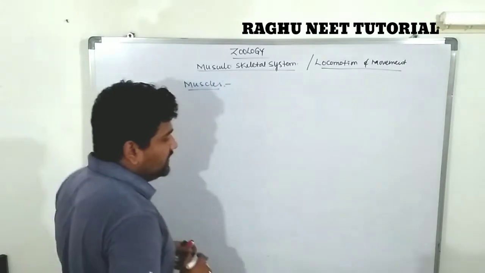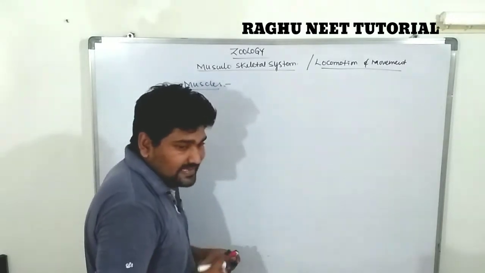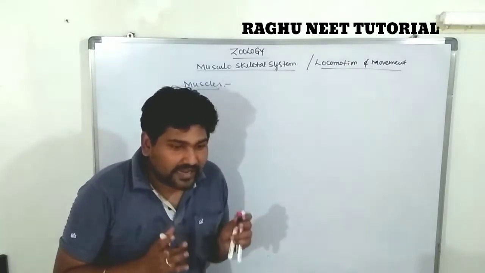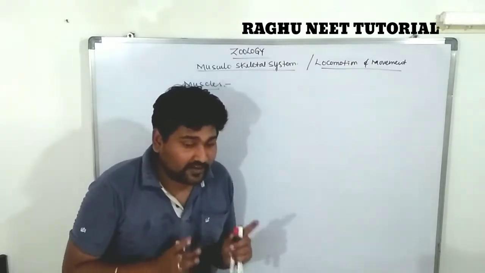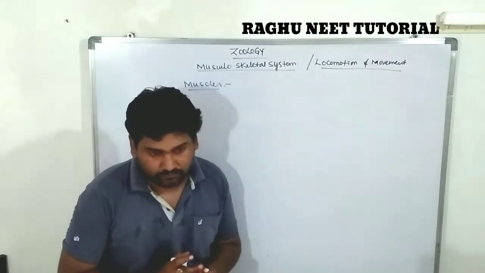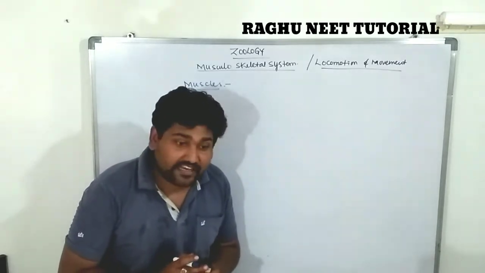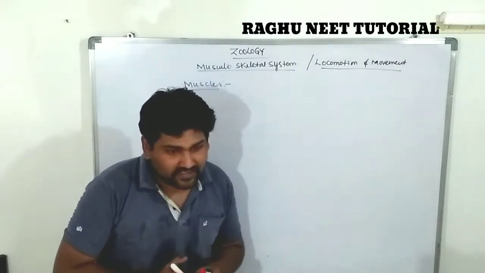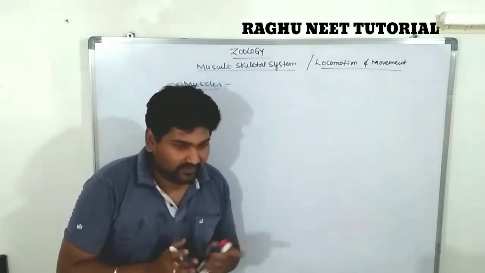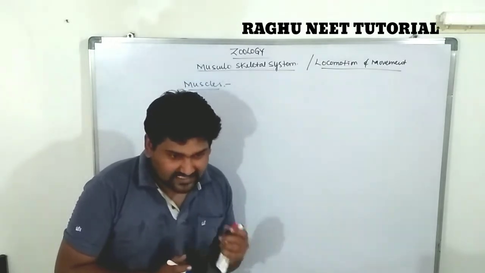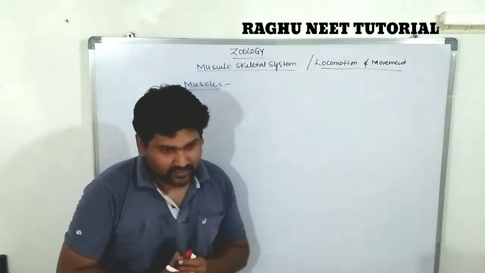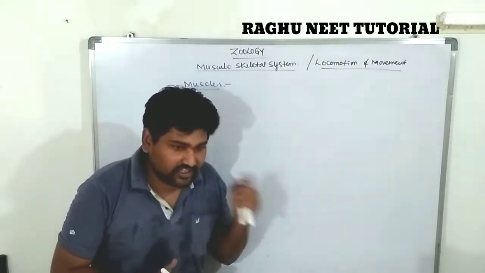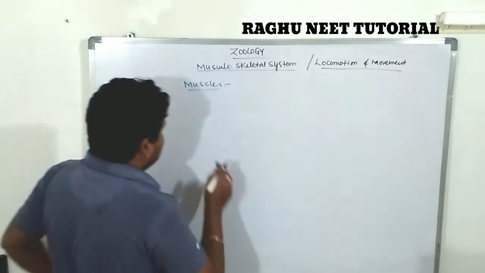How many muscles are there in our body? 640 muscles are there. The human body is completely made up of 640 different muscles. These muscles give a particular structure to the body and are commonly known as the building blocks of the human body. The muscles are also useful for locomotion. According to their structure, position and nature, they are classified into 3 types. Let's discuss each of them.